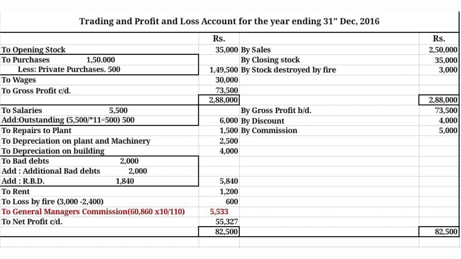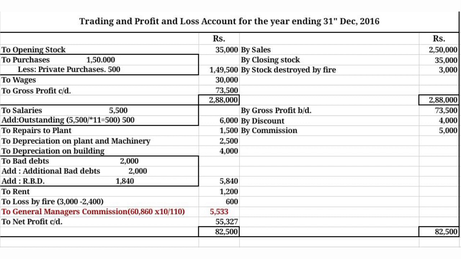Next, go through the profit and loss account. To salary 5,500. There is an adjustment for that salary. Going through the adjustment, one month's salary was outstanding. It means in the trial balance they have given 11 months' salary, 5,500. One month is 500, outstanding, so it must be added. Outer column 6,000. Repairs to plant and machinery 1,500. Depreciation on plant and machinery 2,500.